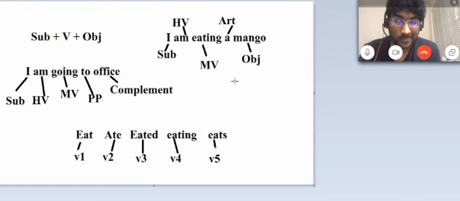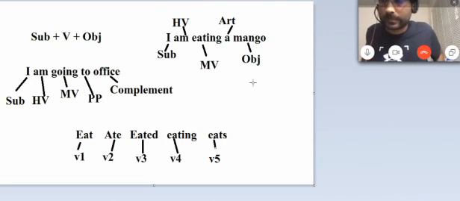Object is mandatory. And this is also called transitive or intransitive. So whenever an object is there, that is passive. Don't need to write. When we go into passive, we will go deeper. So I am just giving some sense.